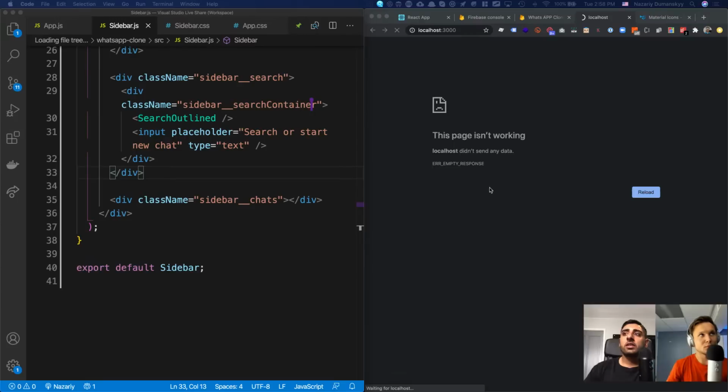So right now it would actually look kind of horrible. It would have a search container, it would have a search hourglass, and then it would have an input field with some nasty border around it.